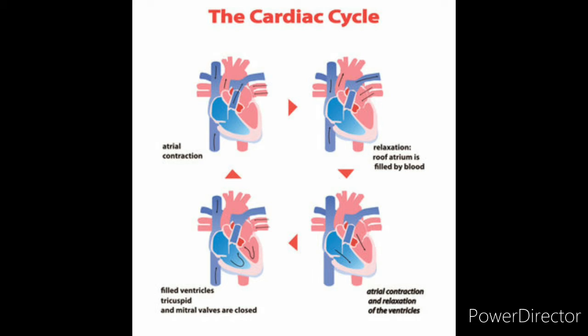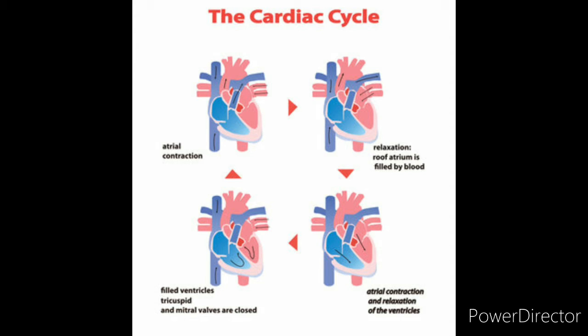The aperture between the atrium and the ventricle is closed by the valves. As soon as the ventricles are filled, they start contracting. As they start contracting, the atria start relaxing. As you know, two valves are present. On the right side, you can see the tricuspid valve between the right atrium and the right ventricle. On the left side, between the left atrium and the left ventricle, you can see the bicuspid valve or the mitral valve.